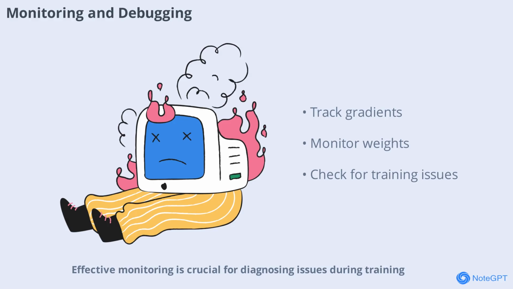Effective monitoring is crucial for diagnosing issues during training. Tracking gradient norms, monitoring weight distributions, and checking for vanishing or exploding gradients can help identify and fix problems early. These practices ensure the training process remains stable and efficient.